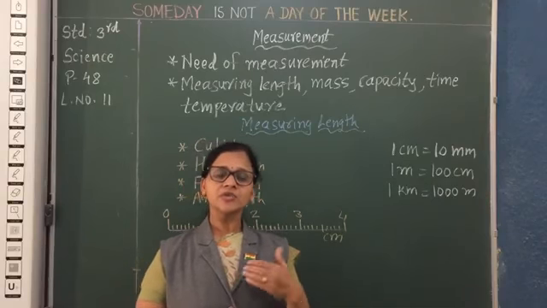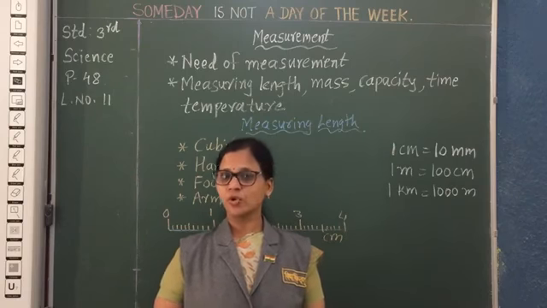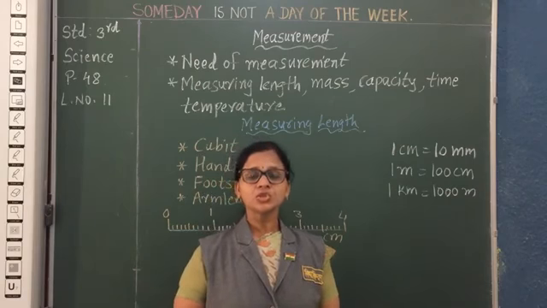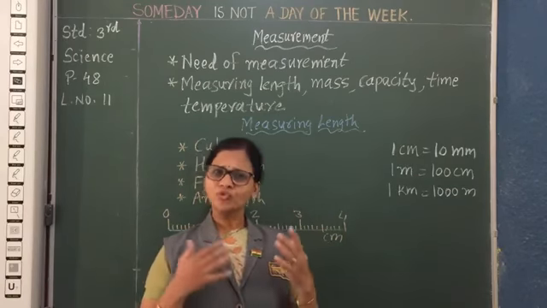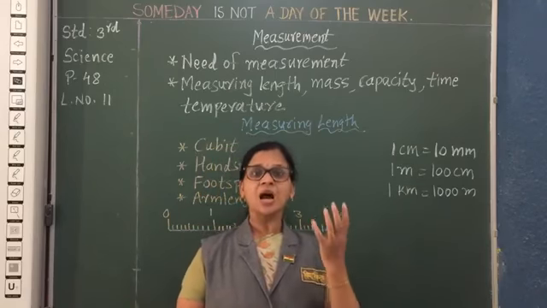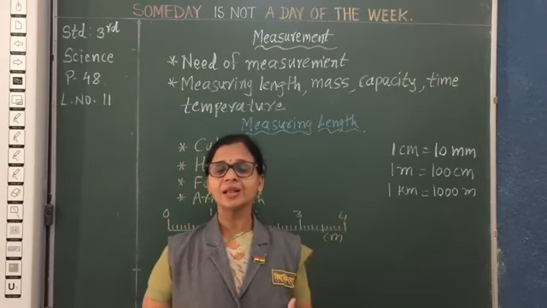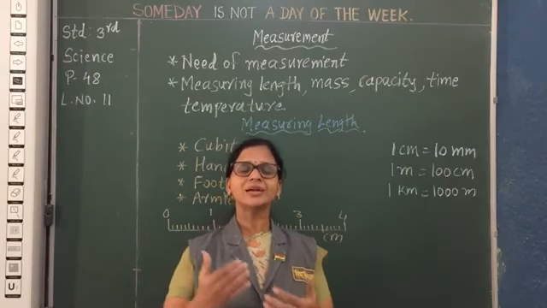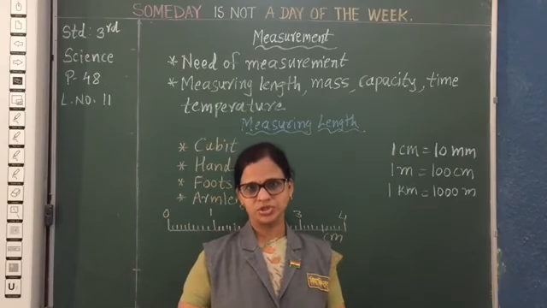The same way, if you want to buy fruits and vegetables from the market, you should tell the vegetable seller or fruit seller, I want 1 kg potato or 2 kg tomato, whatever fruits you want. 1 kg, 2 kg is the quantity. You should tell, I want half kg or 1 kg, whatever you want, then only that seller will give that exact quantity.